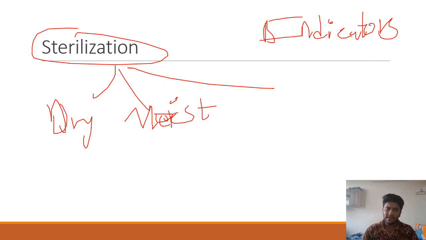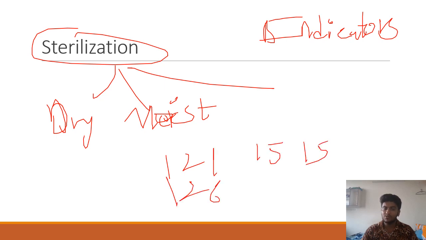And for dry heat, you use the hot air oven. So what is the temperature? 160, 115, autoclave 15, 15. If they ask you 126, you should know about the 126 as well. That is expected: what are the minutes, what is the pressure and all. From sterilization we can expect such kinds of questions that can pop up, or they can ask you an example, like if you have to sterilize culture media, or if you sterilize glassware, what method of sterilization will you adopt? That is also to be known.